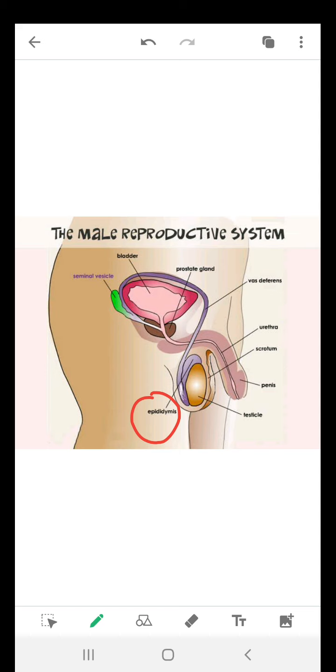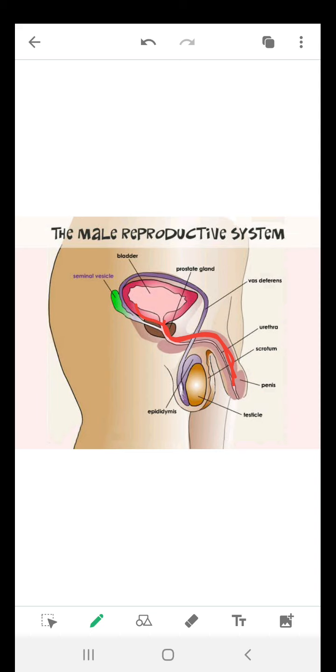It is just a coiled tube. From the epididymis, sperms are carried by a long tube called the vas deferens, or sperm duct, which joins with another tube that is called the urethra.